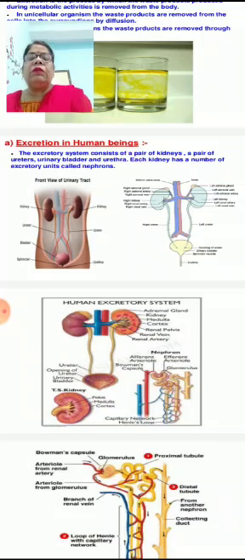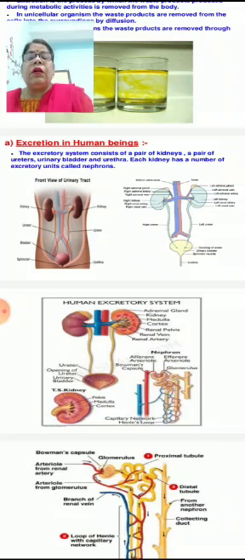Now, we will discuss our urinary system. In our urinary system, there are a pair of kidneys, a pair of ureters, the urinary bladder and the urethra. These organs are present, and each kidney has a number of excretory units, like the sieve for filtering tea that you see in your kitchen. Likewise, many filtering units are there, and one individual unit is known as a nephron. Later on we will study about the nephron also.